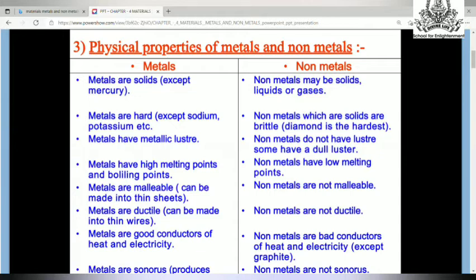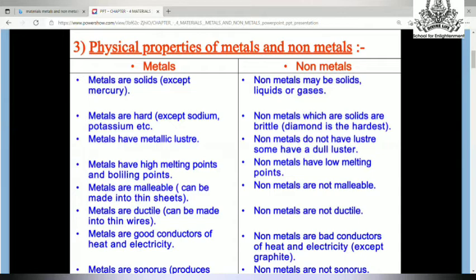Third, metals have metallic luster. Metallic luster means shine. They have shine. But non-metals do not have any luster. They have a dull luster or dull appearance. Metals have high melting point and boiling point, but non-metals have low melting point.